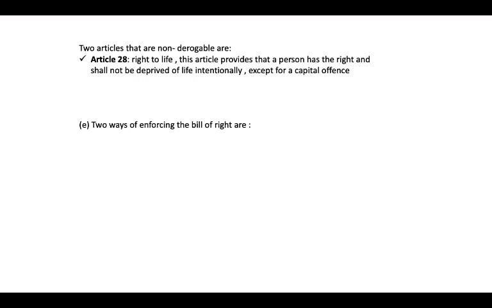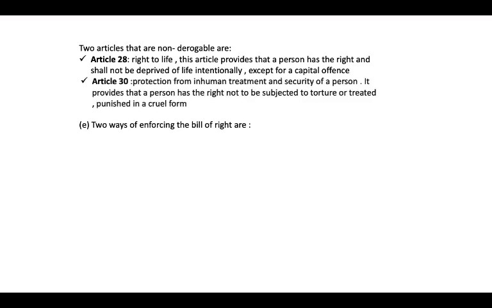This article provides that a person has the right and shall not be deprived of life intentionally except for a capital offense. Okay, and then also we have the other article, article number 30, protection from inhuman treatment and security of a person.